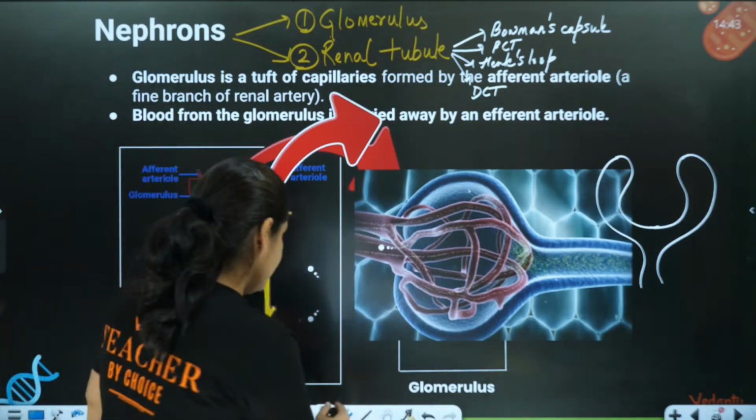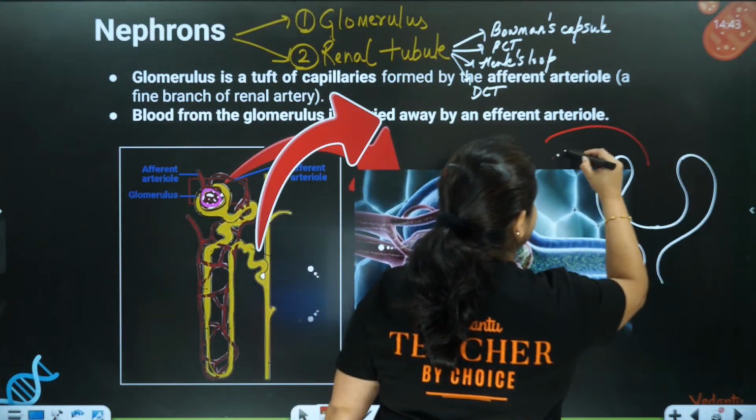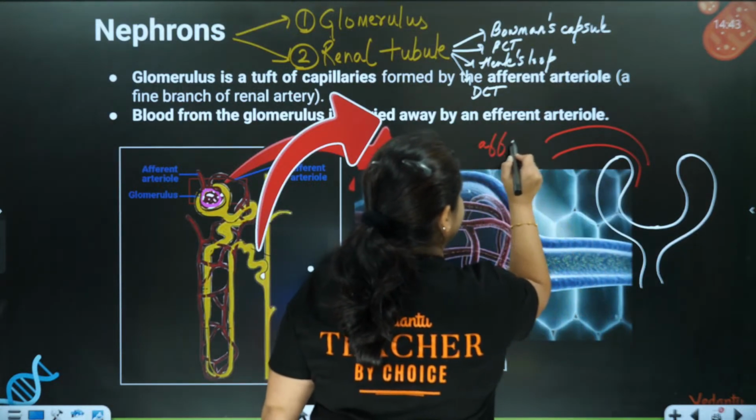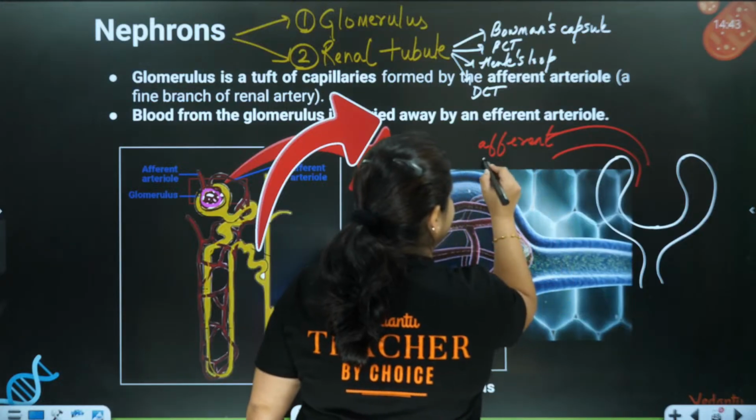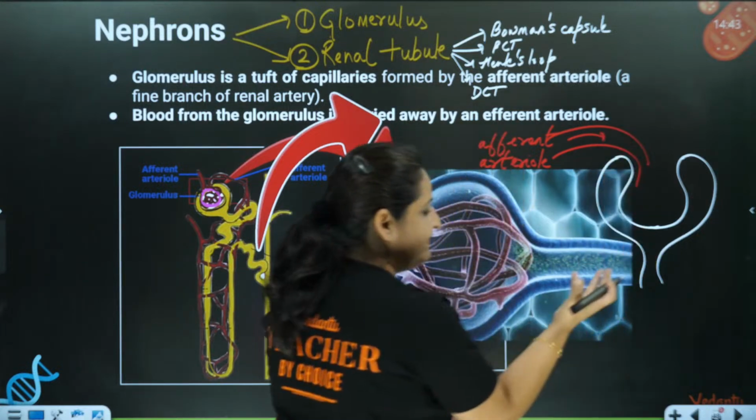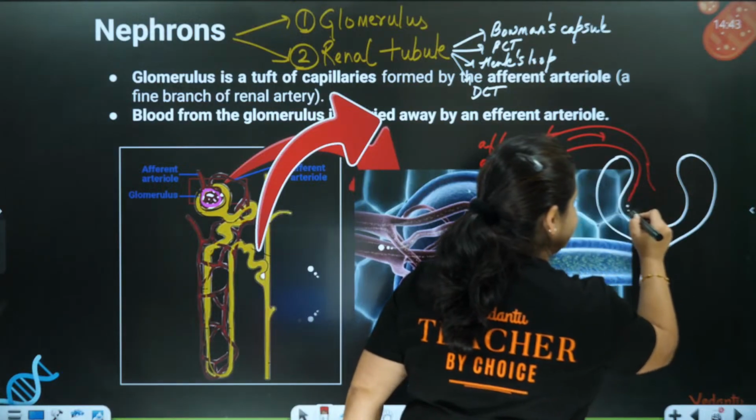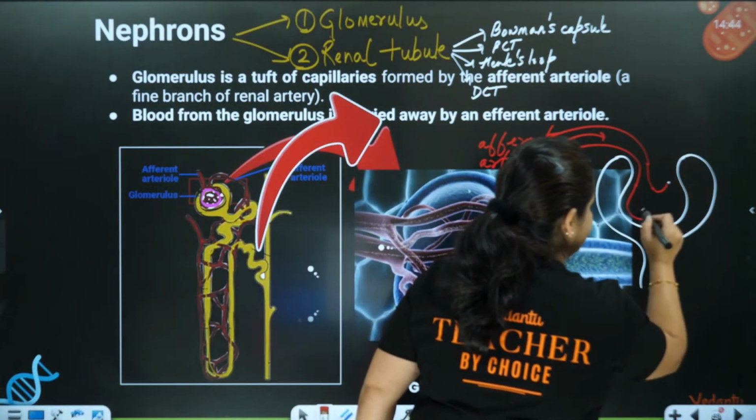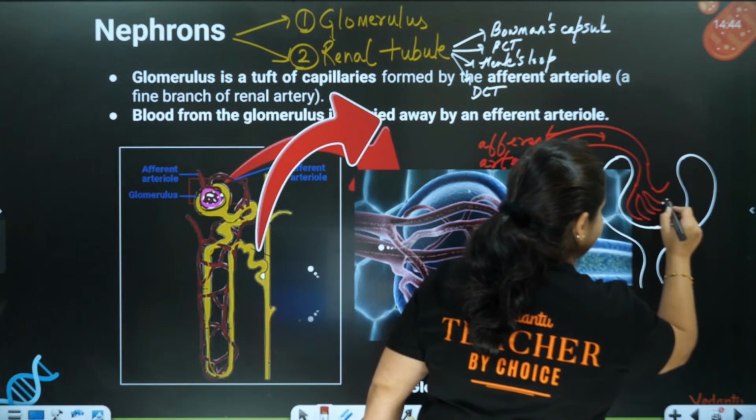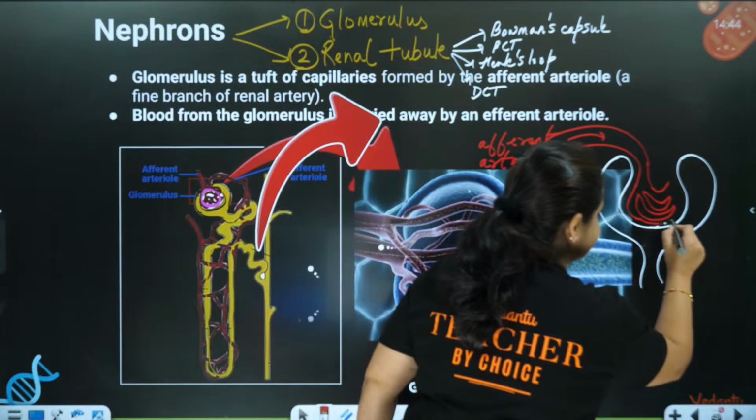Remember what I'm saying. This blood vessel is entering inside. What is the name of this blood vessel? The name of this blood vessel is afferent arteriole. This afferent arteriole is bringing the blood into the space of the Bowman's capsule, and here it is dividing into a thin capillary network. It is dividing into thin tubes, the blood capillaries. Like this, it is dividing into capillaries.